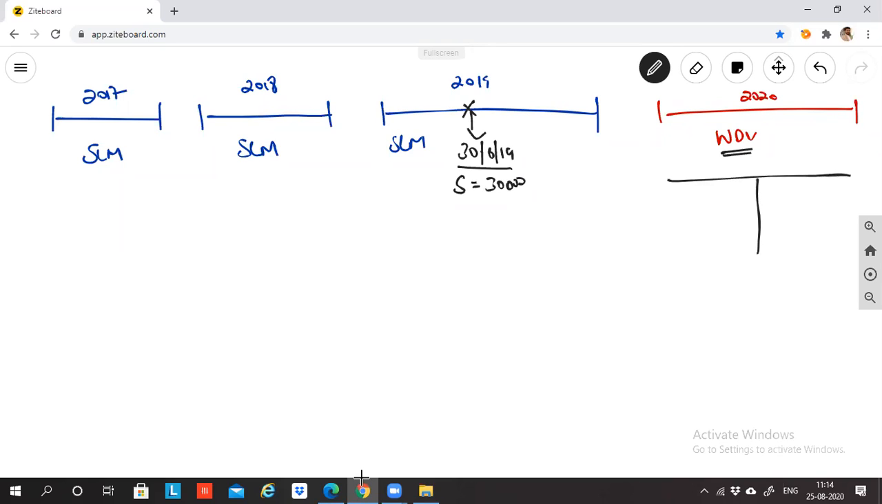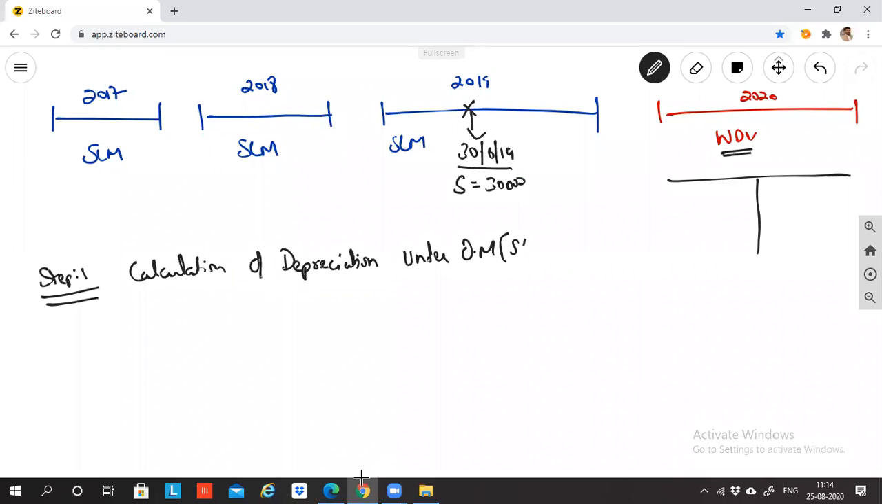Inga vera machinery account da maatram pannanom. So what is my step 1? Calculation of depreciation under the old method, which is SLM. So SLM la vandu enna adu? My cost of machinery 1, M1, is 50,000 and M2 is 50,000. The best part of the SLM method is the depreciation remains the same every year.